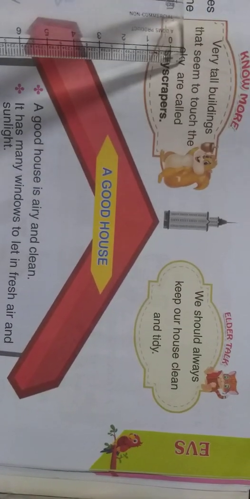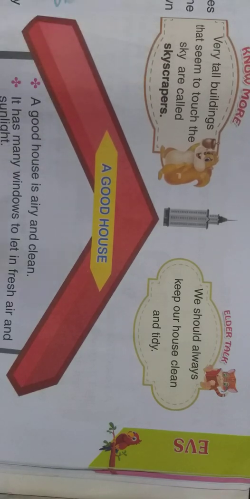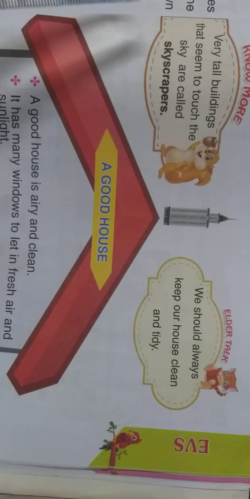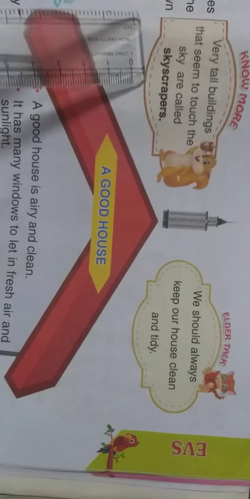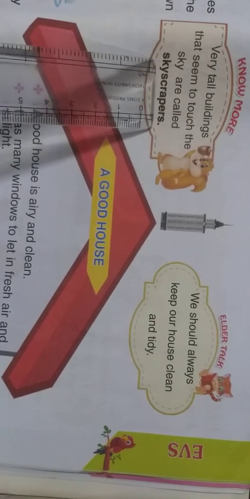Very tall buildings that seem to touch the sky are called skyscrapers. Children, in big cities we can see very tall buildings. If we see from the ground, it feels like the building is touching the sky. That means it is very tall. That kind of tall buildings are called skyscrapers.